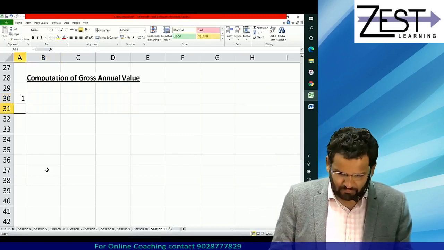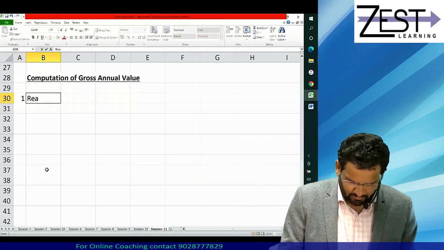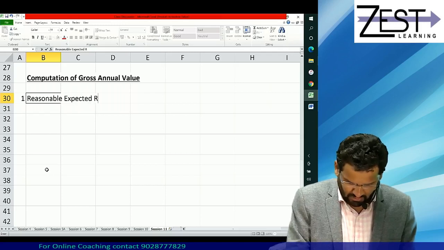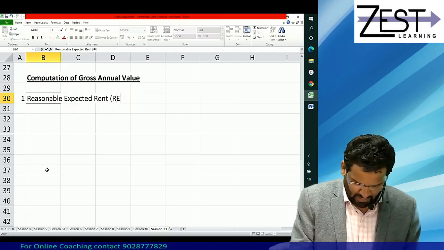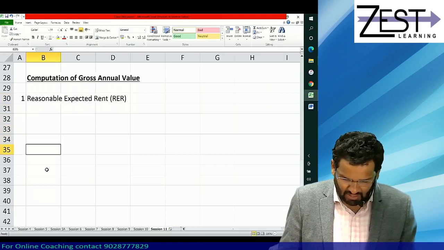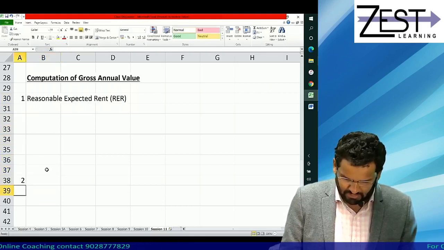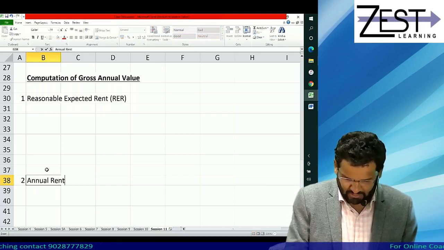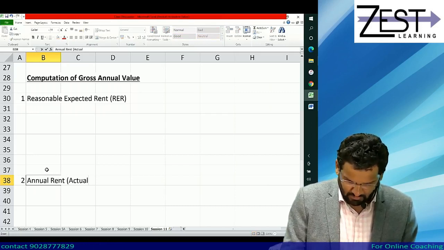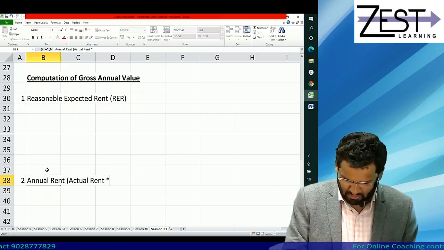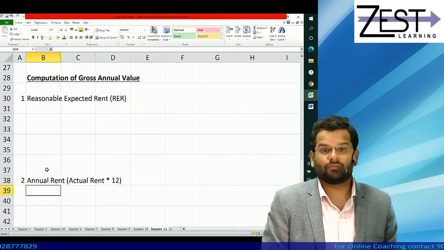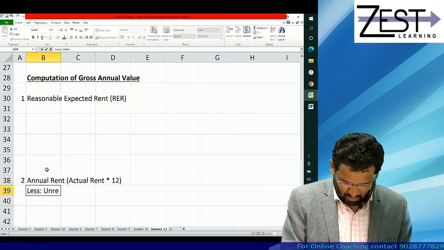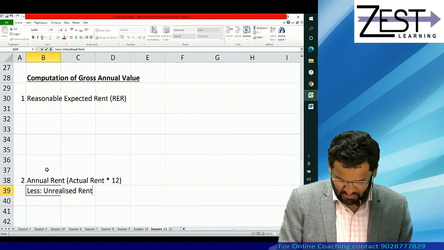That is the reason why in the first step we calculate something called reasonable expected rent, RER, and that RER we will compare with annual rent. Annual rent means nothing but actual rent multiplied by 12, but from that we will minus something called unrealized rent.